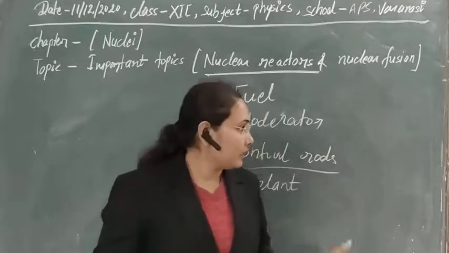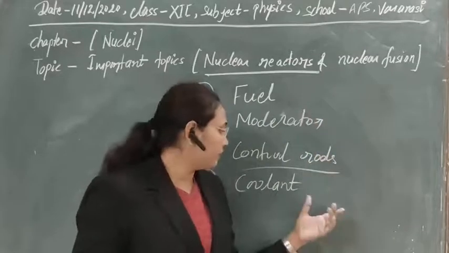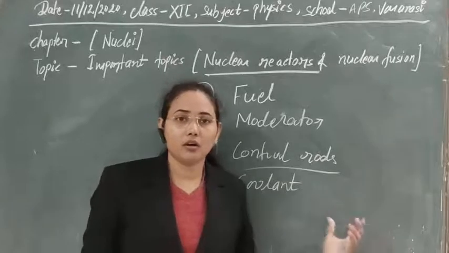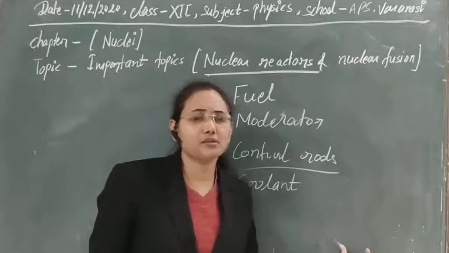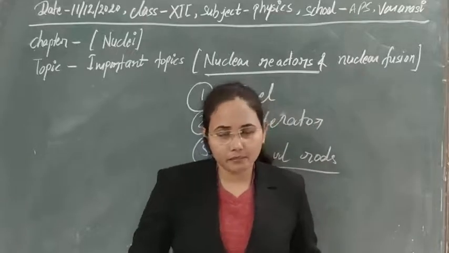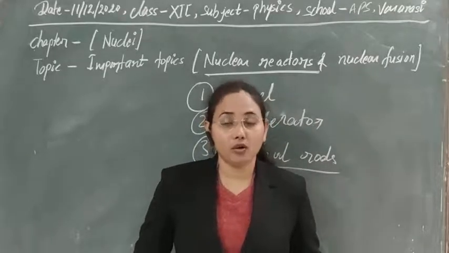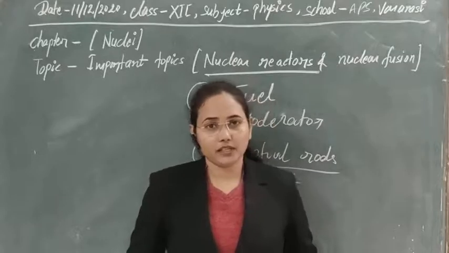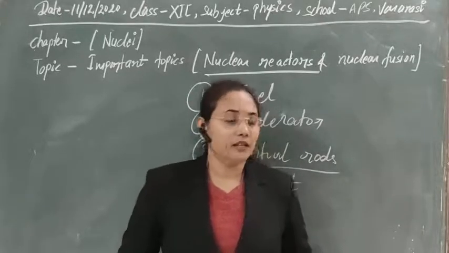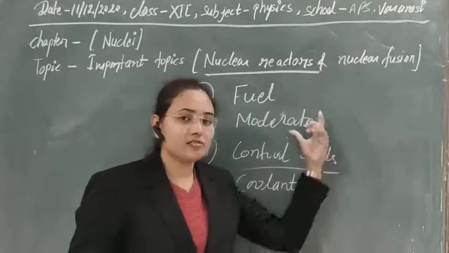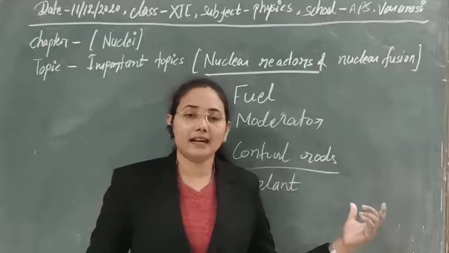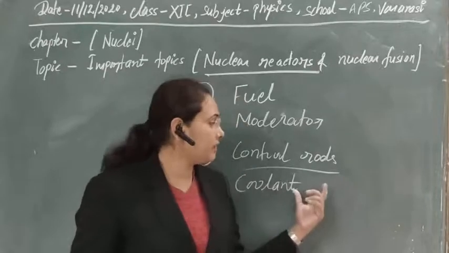As a coolant we can use liquid sodium, or we can use heavy water. The coolant that we use should have a high boiling point, and also a high specific heat. These are the properties the coolant should have. With the help of all these things we can control our nuclear fission reaction, and in that way a constant power supply can be obtained.